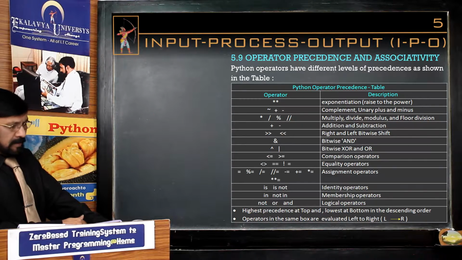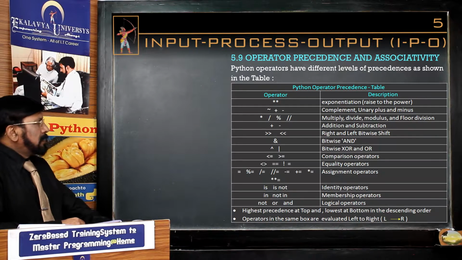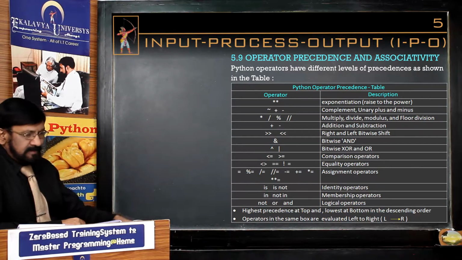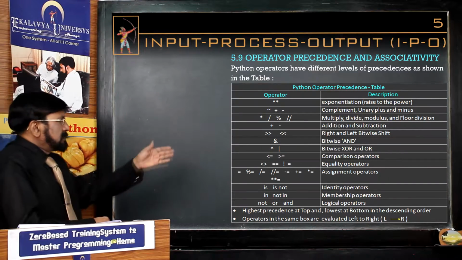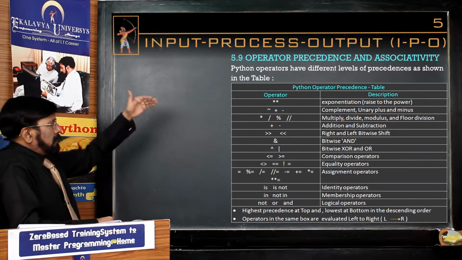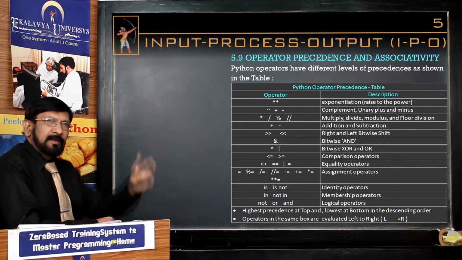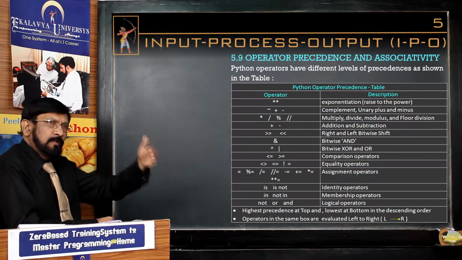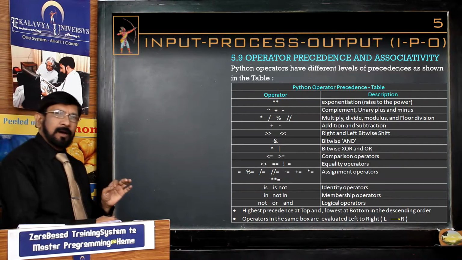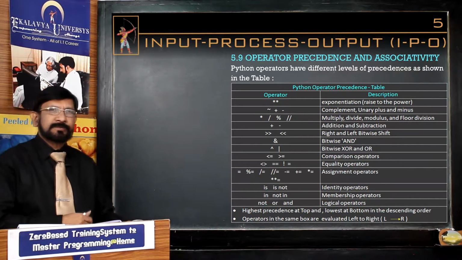Here I have given a table just to show that all Python operators are grouped into 13 groups, 13 categories, and these are organized in descending order. That means the top one is the highest precedence operator, the second one below that, the third one below that, the fourth one below that, and the 13th is the least one. So all these groups are organized in descending order depending on the precedence level.